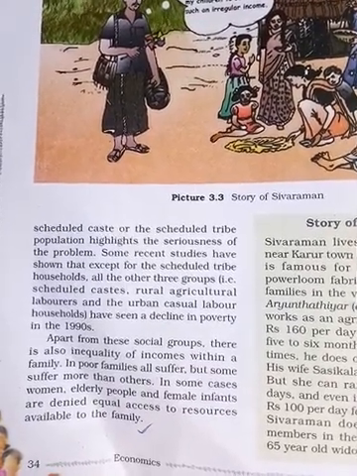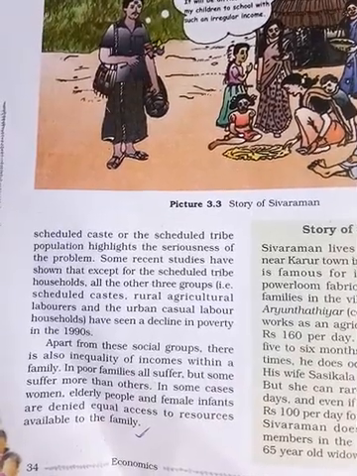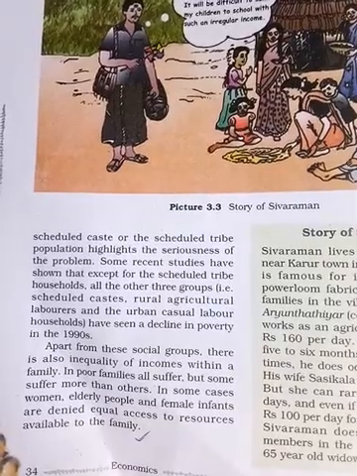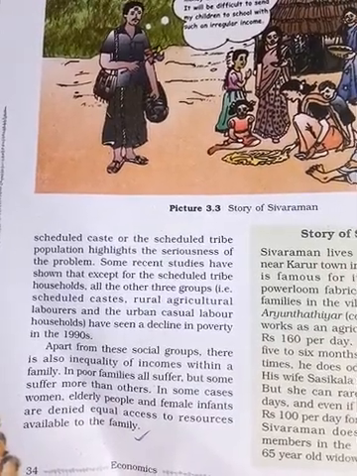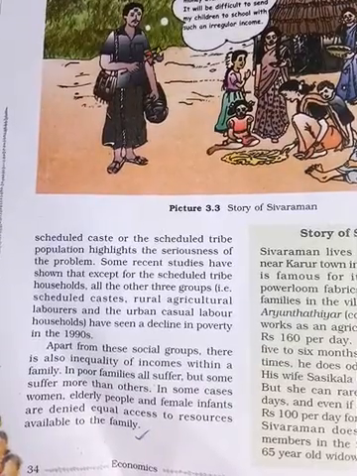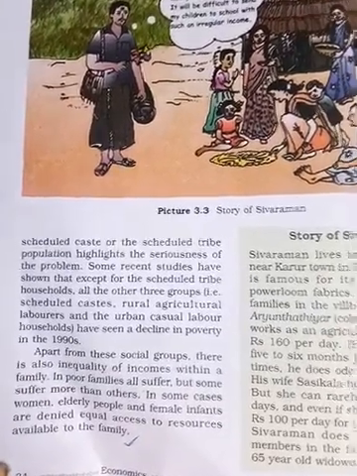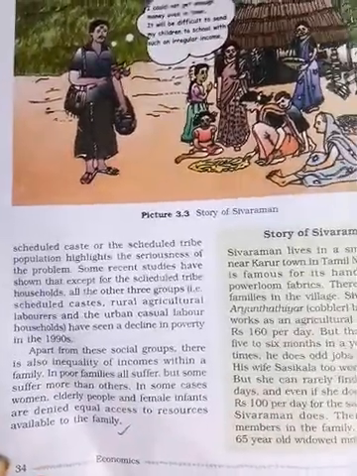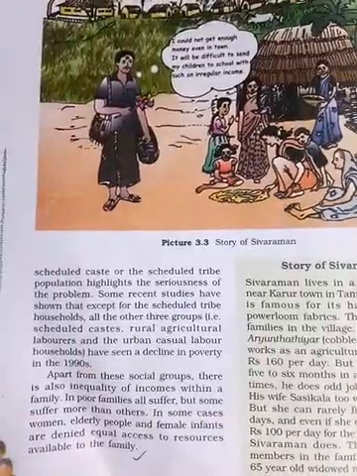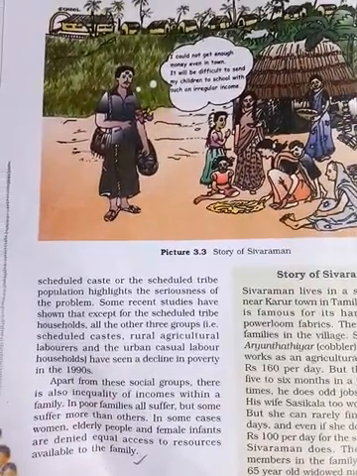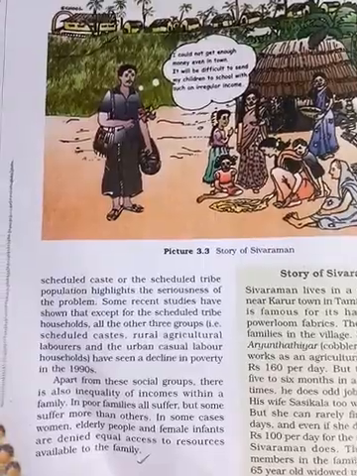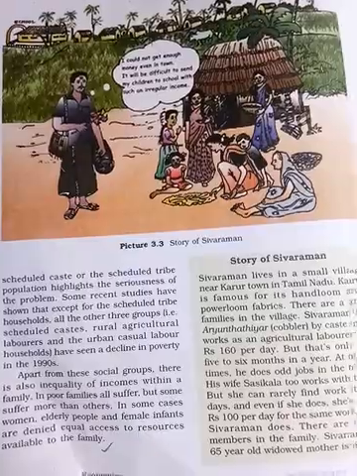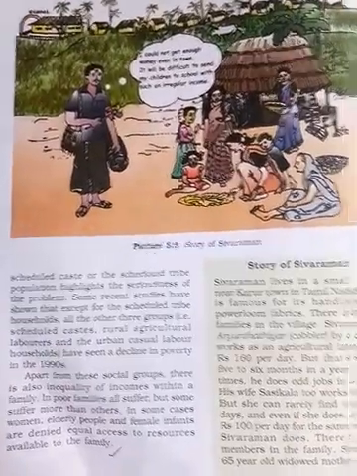Some recent studies have shown that except for scheduled tribe households, all other three groups, scheduled caste, rural agricultural laborers and urban casual laborers, have declined in poverty in the 1990s, but their decline is very low.